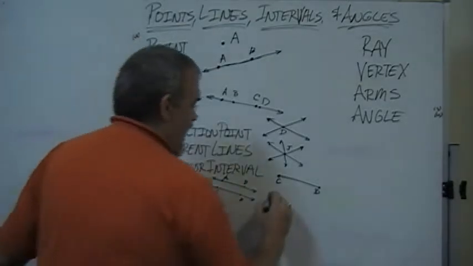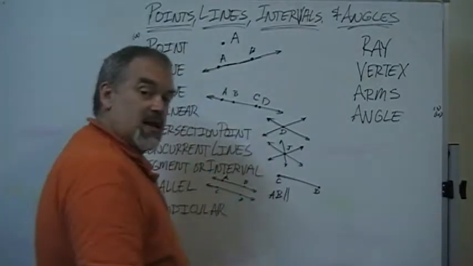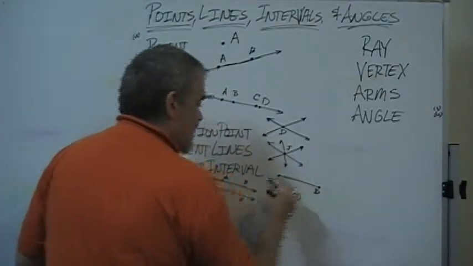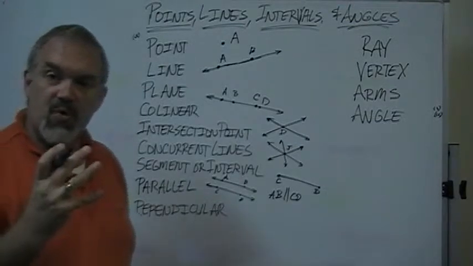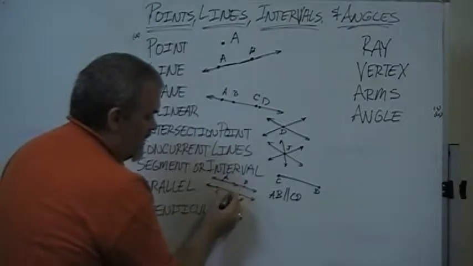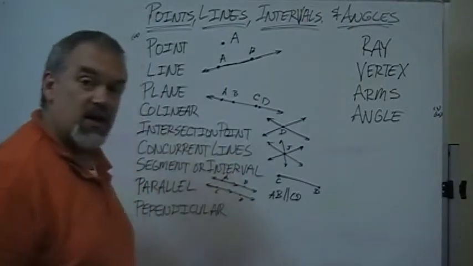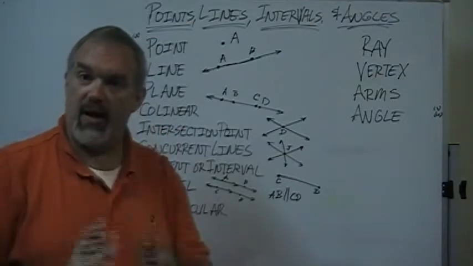We would say AB is parallel, using 2 lines like that, to CD. That's what that notation means. The other thing that's important in the notation is that we put a little arrow on this line and a little arrow on that line in the middle somewhere, and that tells us that those 2 lines are parallel.